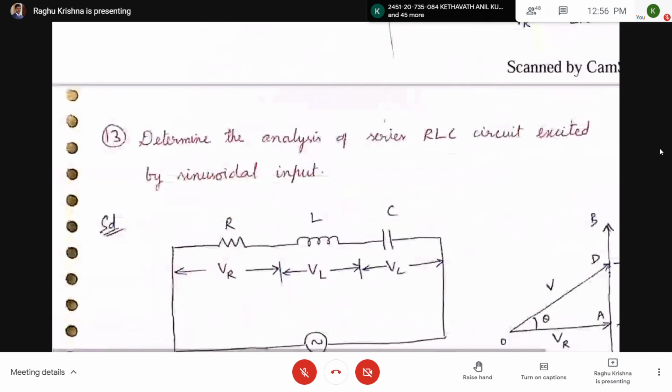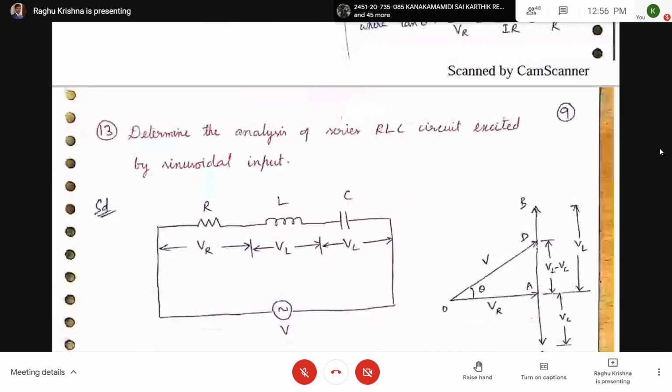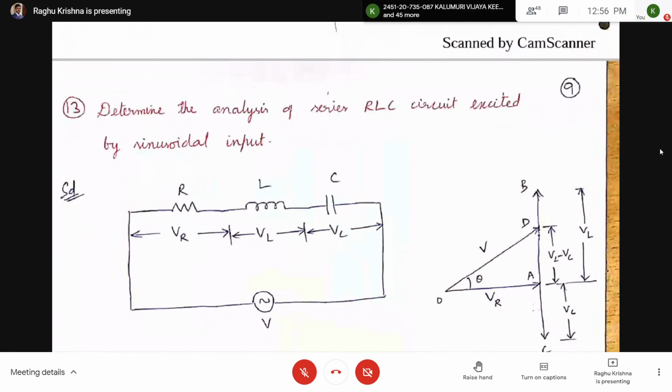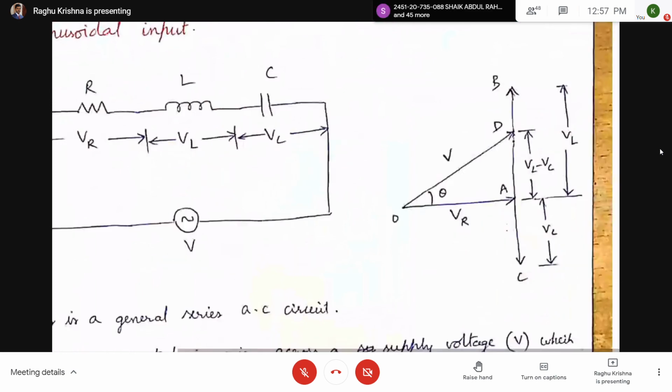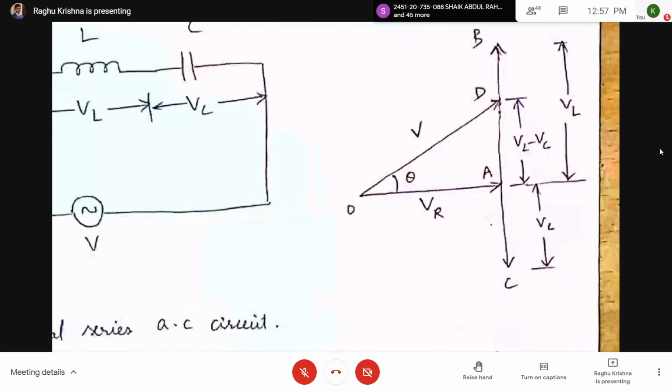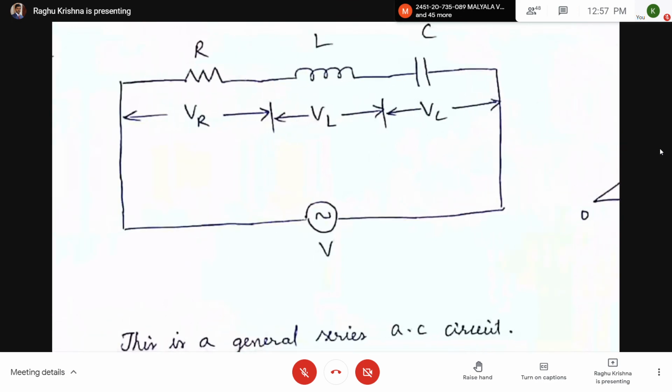Now there is another case: analysis of series RLC circuit excited by sinusoidal input. In this case VR, VL, VC, three are taken. As it is a series circuit, current will be the reference.